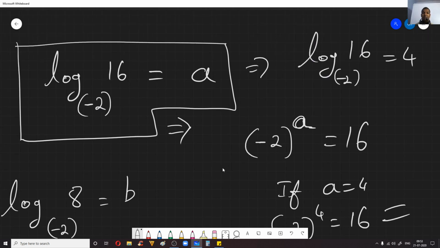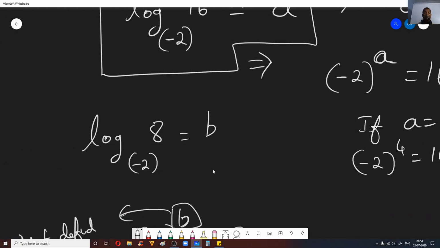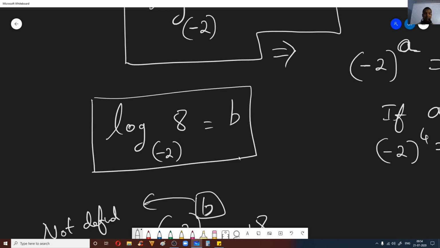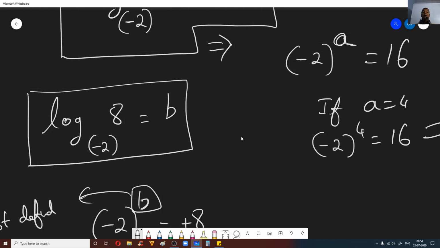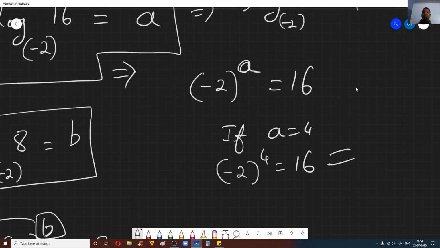Okay, we got the result and it is finite, we got it as 4, fine. But log 8 to the base minus 2, we can't really say what the solution is. It is actually undefined. Therefore, log of any argument, meaning input like 8, 16, to the base of a negative number, minus 2, minus 3, anything, is not defined.